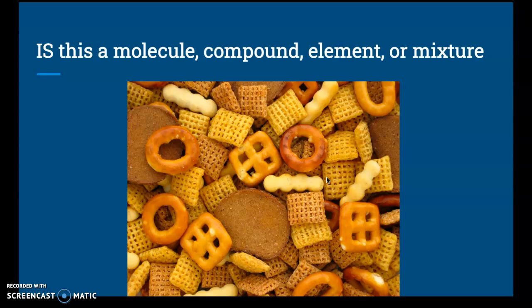So now we've got a little bit of a brain checker here. Is this a compound, molecule, element, or mixture? Hopefully you're able to tell me a mixture. I can pick off the different little pieces.